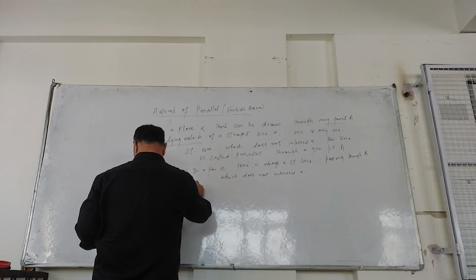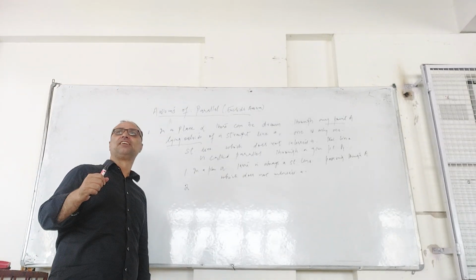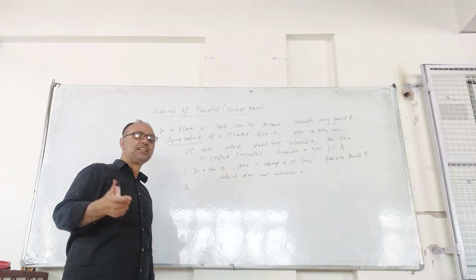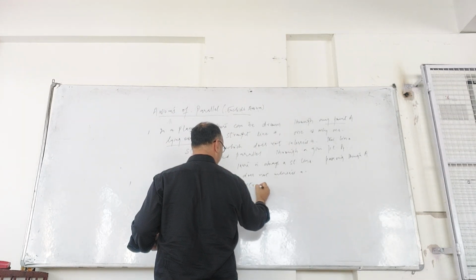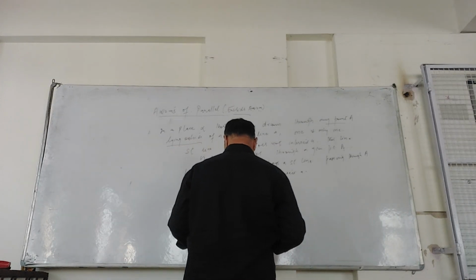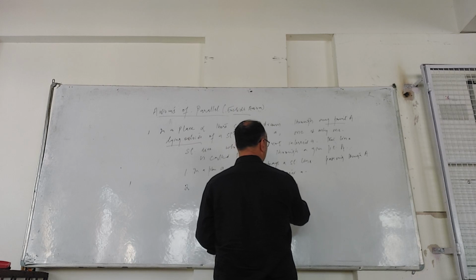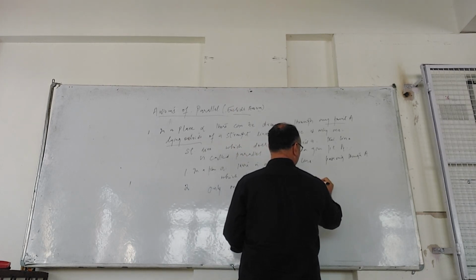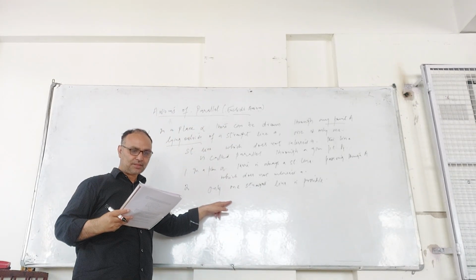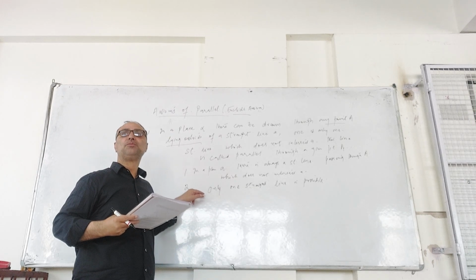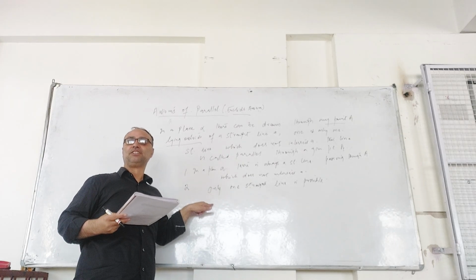The second statement is a sort of impossibility statement, that only one straight line is possible. Only one line can be parallel to that line through a given point.